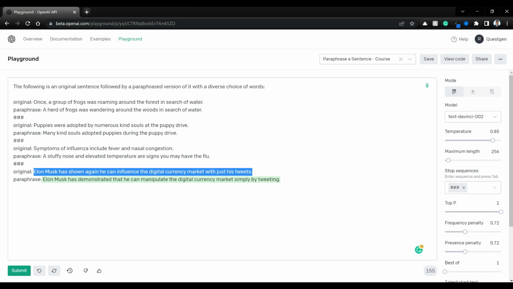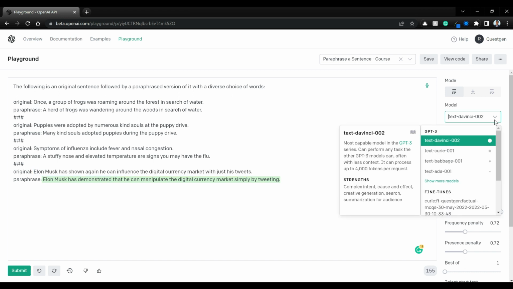Now in order to paraphrase any new sentence, all you need to do is parameterize this text. So in code, you can dynamically append this text to a new sentence, and whatever output will be generated, that will be the paraphrase version of this sentence.